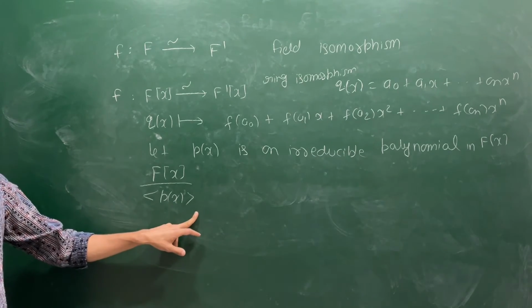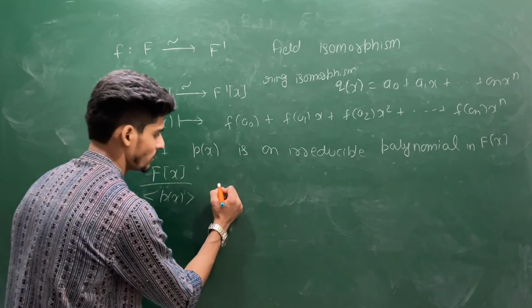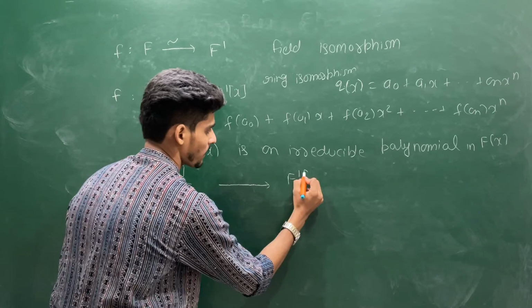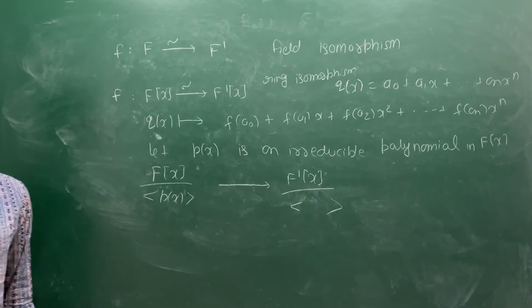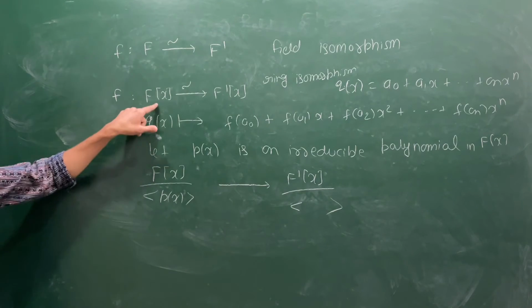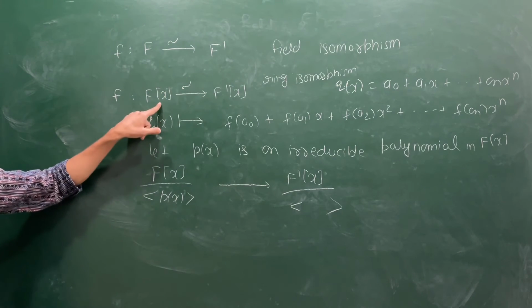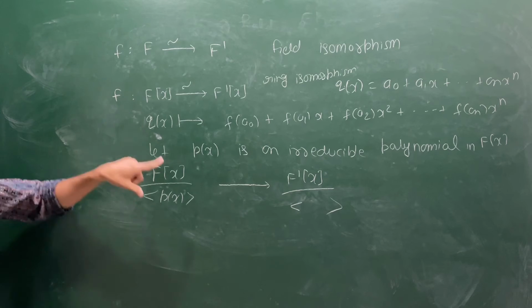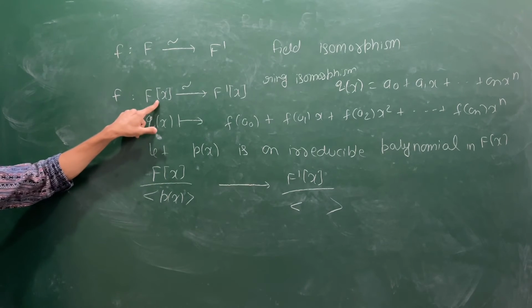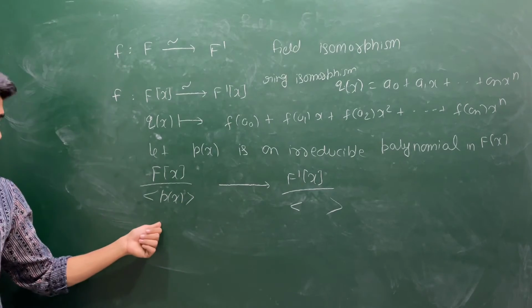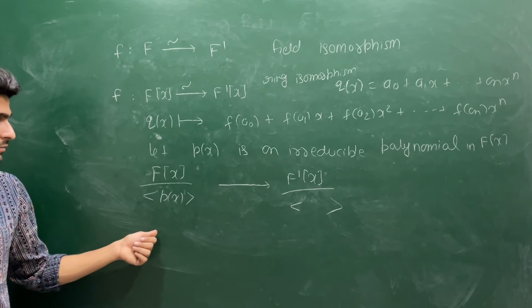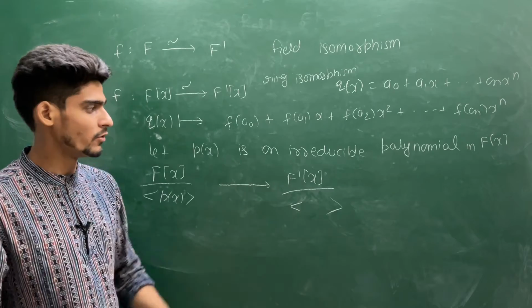This we already know, but I am asking what should be the ideal here, because this F[x] is isomorphic to F prime[x]. You are extending this mapping again, because once you have a mapping on F, you can find it on the quotient structure also. So what about this? What should I take this?